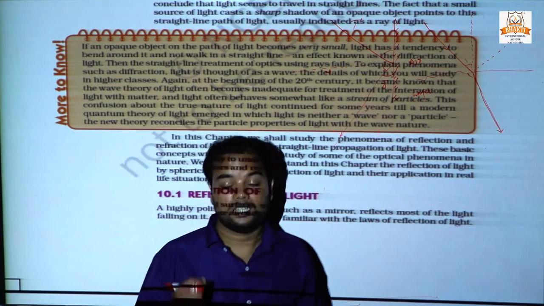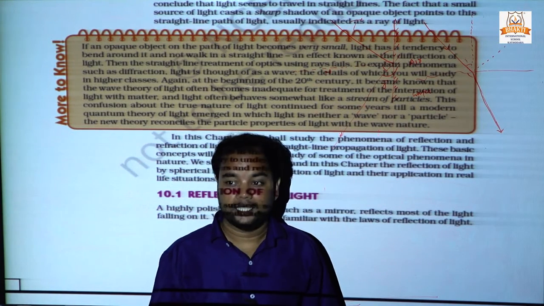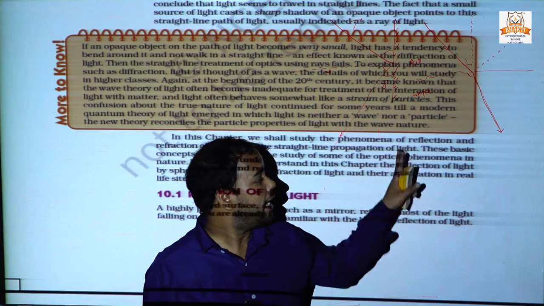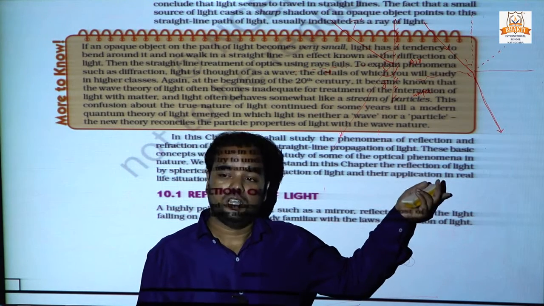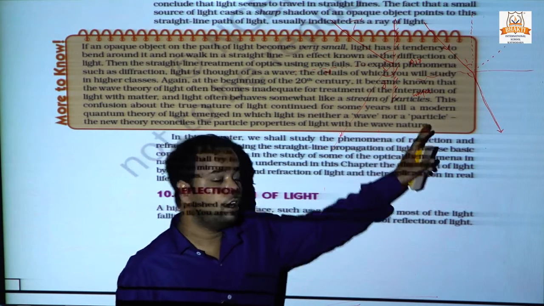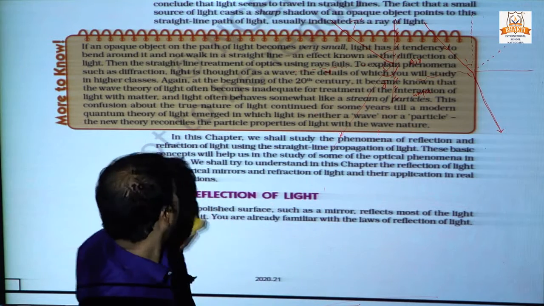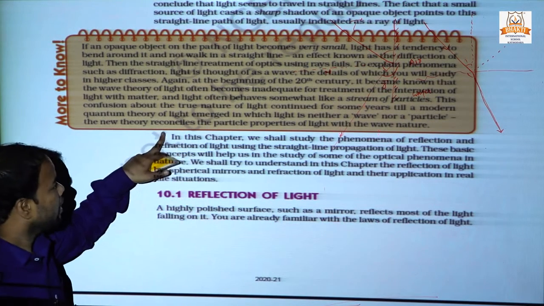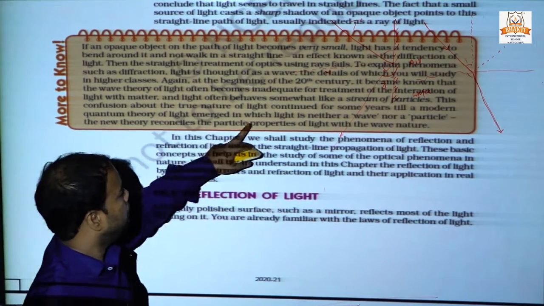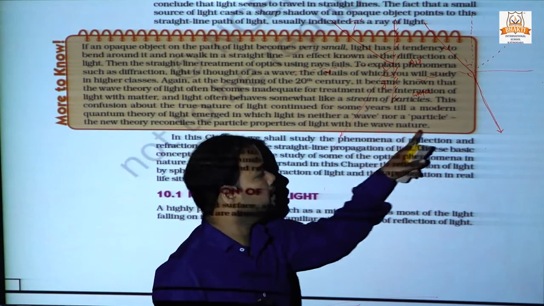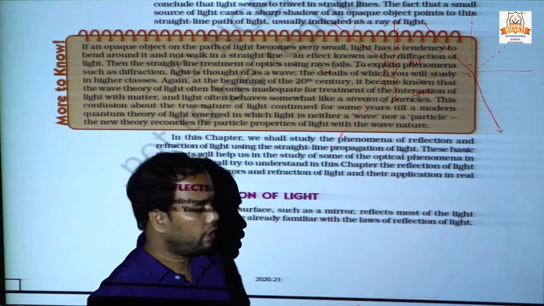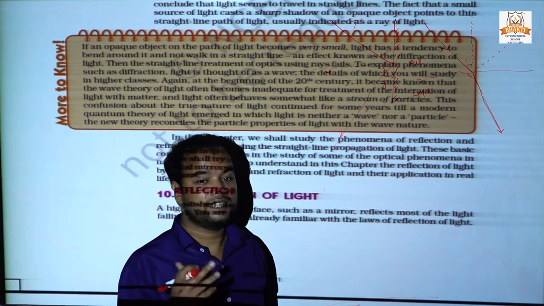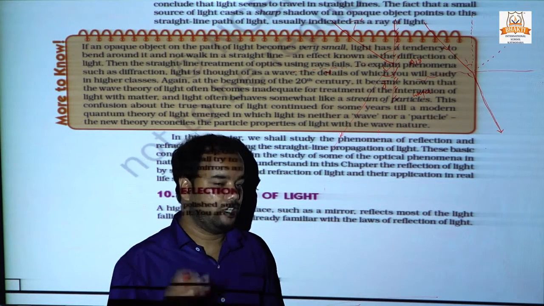In modern optics, scientists suggest that light is neither wave nor particle. The new theory reconciles the particle properties of light with the wave nature. We continue with the wave nature of light right now.